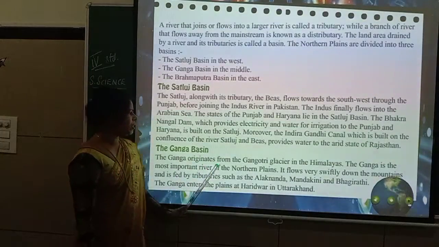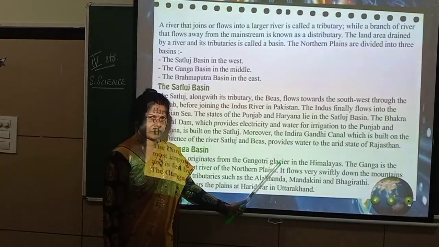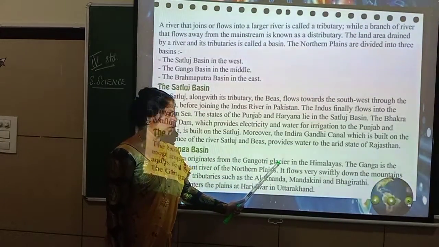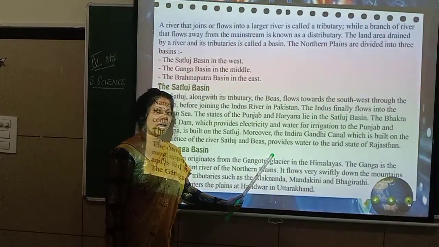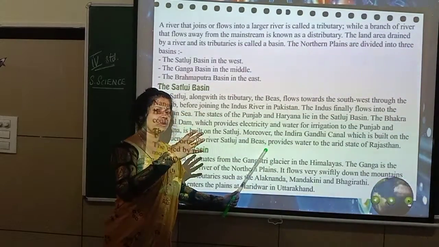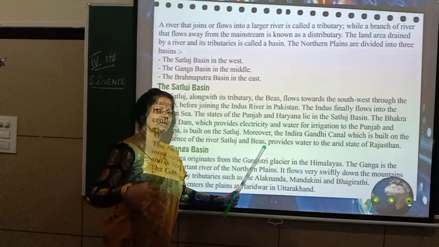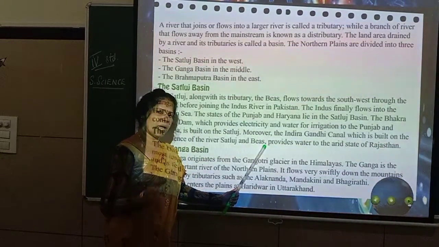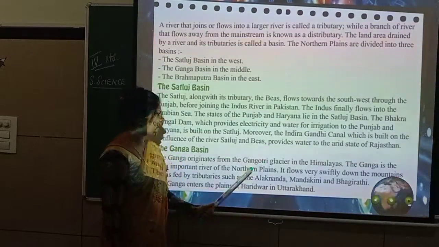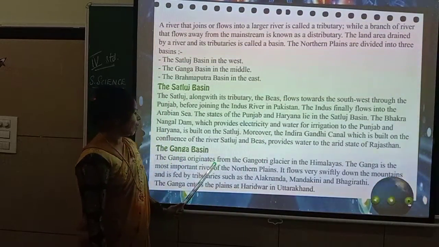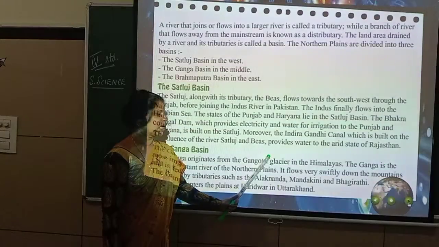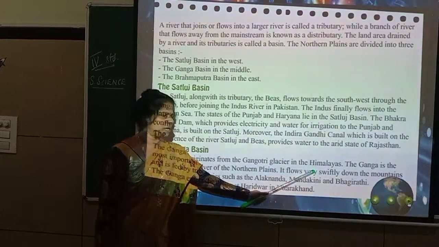The Ganga originates from the Gangotri Glacier. In the previous class I told you a glacier is nothing but big blocks of ice. So, due to the sun's heat, what happens? They start melting. And once that ice melts, what happens? It starts flowing as water. Okay. That reaches into the river. So, here the Ganga originates from the Gangotri Glacier in the Himalayas.